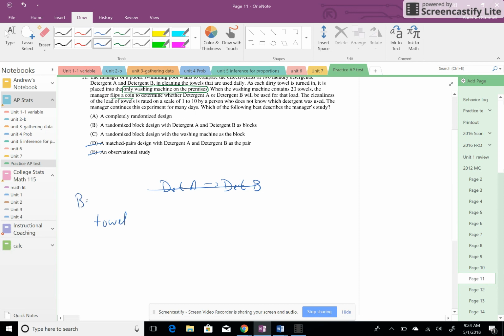So this would be by block design. Block design is when you start with the towels, and instead of going random right away, you break them up into groups or maybe different categorical variables. In this case, if you had washing machine 1 as a block and washing machine 2 as a block, you'd separate them because you don't really know if